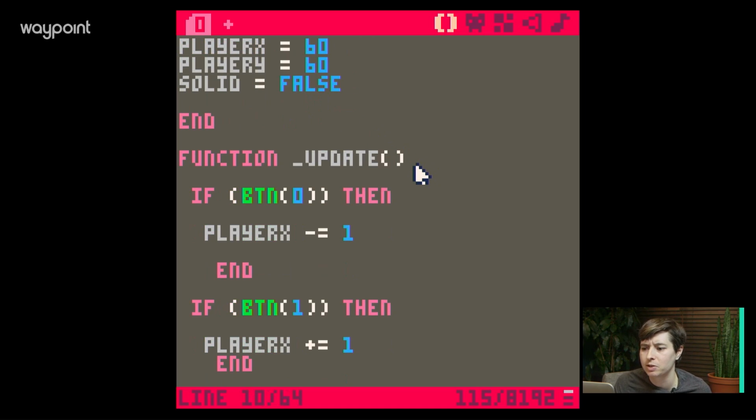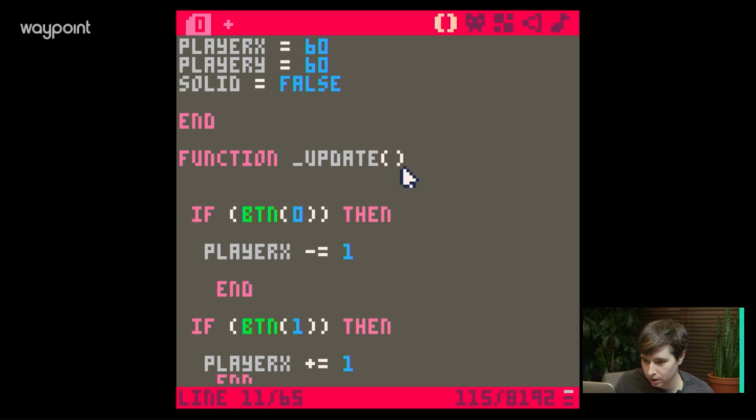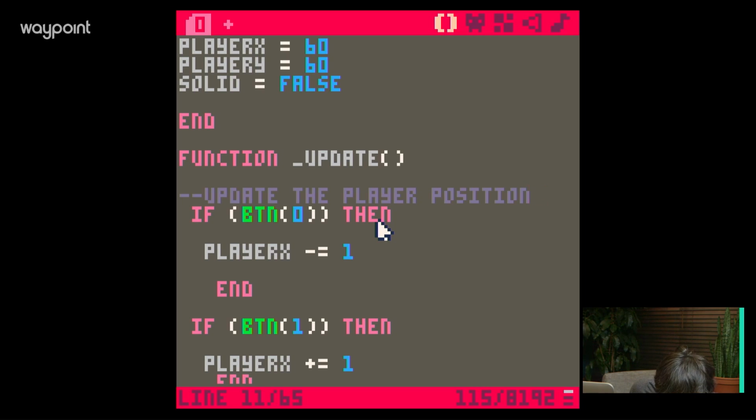Let's comment out some of this code as well, so it makes it a little bit more readable. So again, that's the update function. So this is just update the player position. And that's all this good stuff about pressing the buttons and where you go.